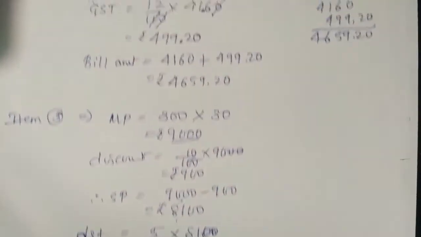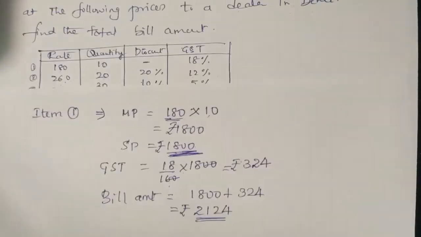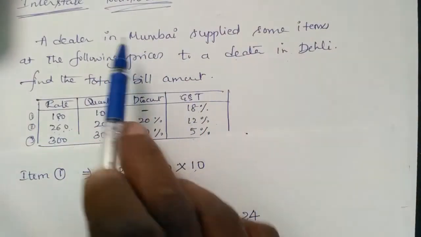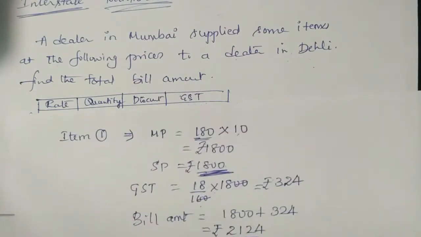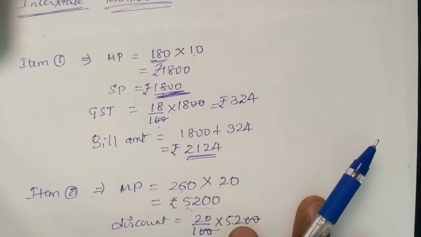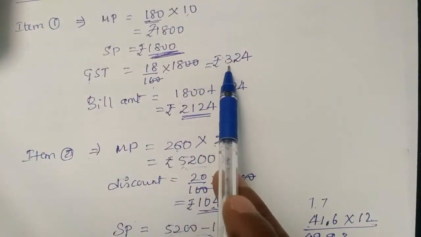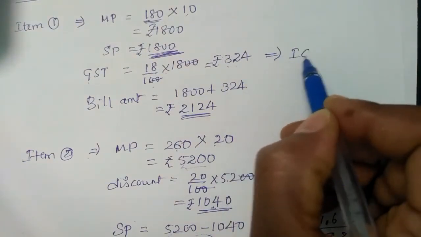So now we go one by one. Actually what we did, this problem is between two different states, Mumbai and Delhi. So what type of GST do we have to write? IGST only. In the first item, how much GST did we get? 324 rupees. This 324 rupees is only IGST.